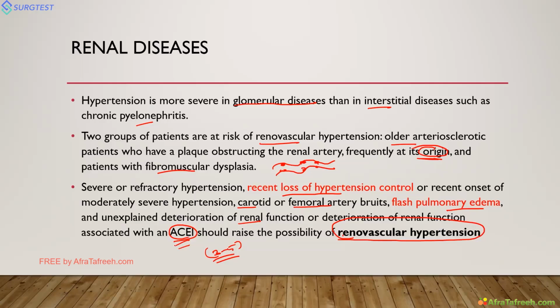Up to 10 to 20% rise is acceptable. Whenever more rise is there, we have to suspect renal artery stenosis. For example, in bilateral renal artery stenosis, ACE inhibitor is contraindicated. So these are the clinical suspicions for renovascular hypertension. We have to suspect these when the patient has a history of all these things.